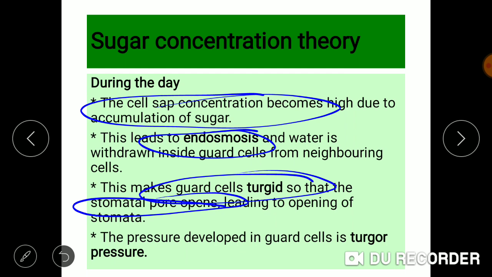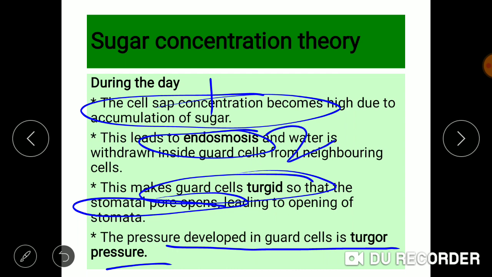The pressure which is developed in the guard cells is called turgor pressure. So, firstly, during the daytime, photosynthesis occurs. Due to the photosynthesis, the cell sap concentration becomes very high in the guard cells, and hence it leads to endoosmosis.